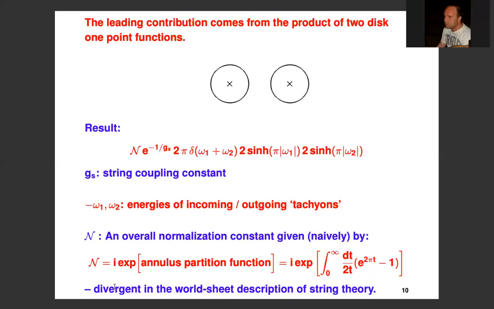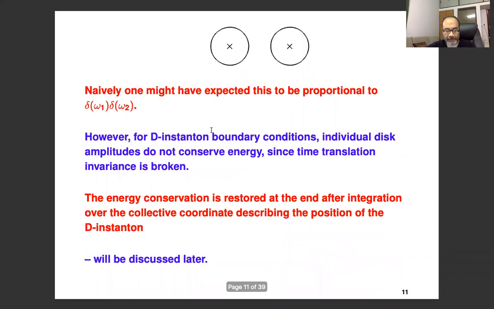Sorry, Ashok, but the fact that you have a disconnected set of surfaces, does it mean that the instanton contribution is to the disconnected part of the two-point function? Oh, okay, I'm coming to that. Just wait for the next slide. So even though it's disconnected, you see that you don't have a separate energy conserving delta function, right? There is a single delta function. So let me go to the next slide. I think that will make things clearer.